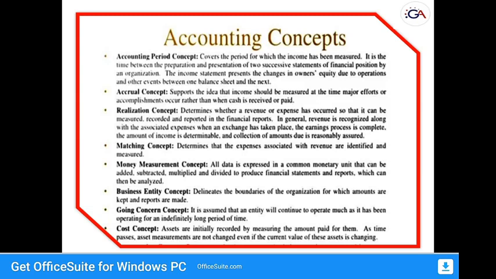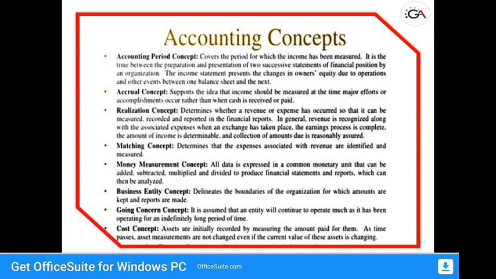And the next one is the business entity concept. In this concept, the business is treated as separate from the proprietor. All the transactions are recorded in the books of the business and not in the books of the proprietor. The proprietor is also treated as a creditor for the business.